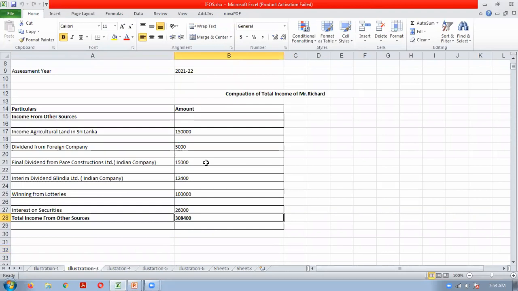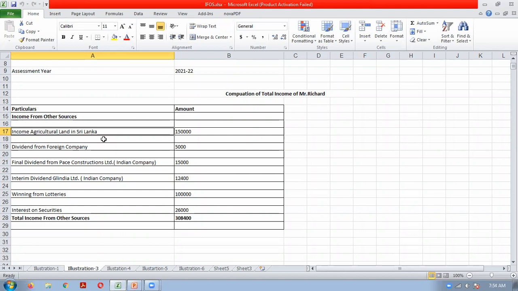Those who are noting it down, please note this point. Income from agricultural land in India is exempt from tax. This point you should note down properly.